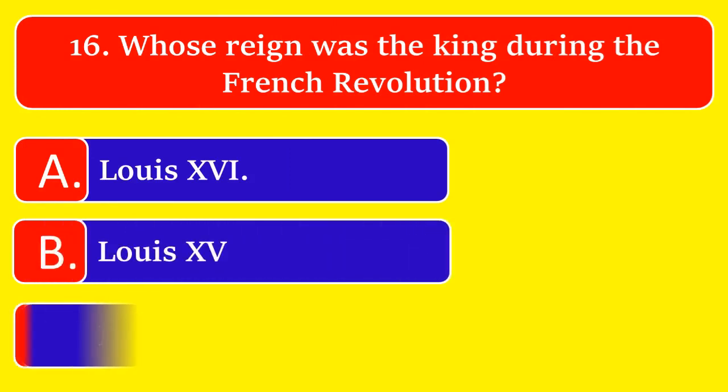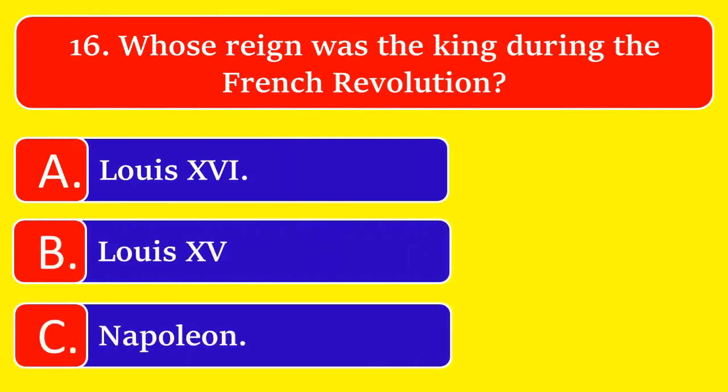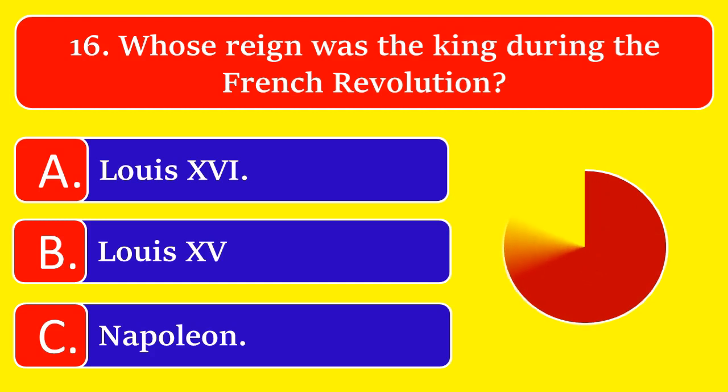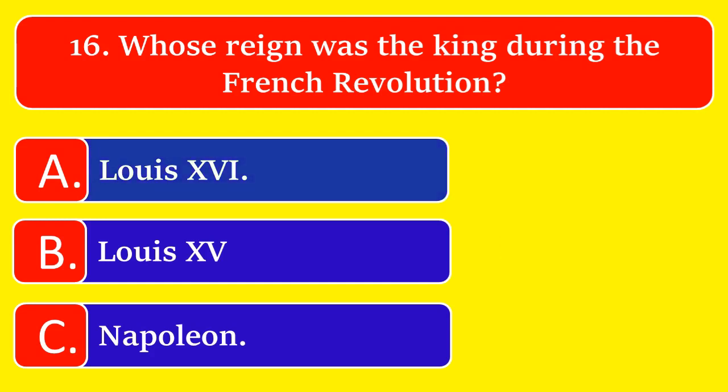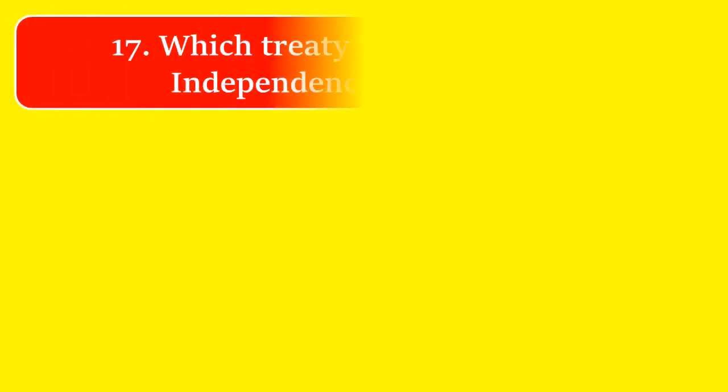Whose reign was the king during the French Revolution? Option A, Louis XVI, option B, Louis XV, or option C, Napoleon. The correct answer is option A, Louis XVI.